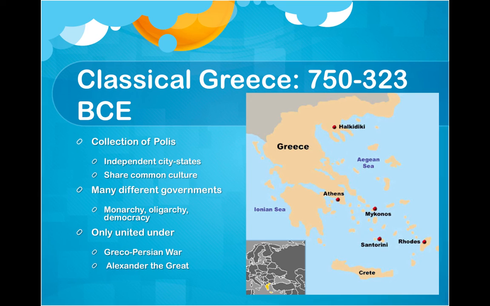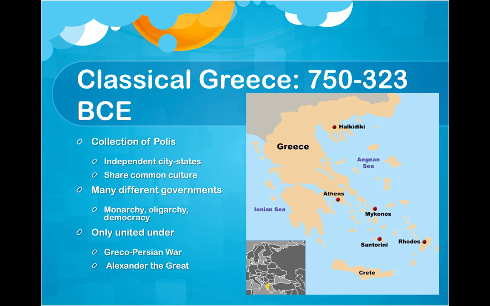Athens and Sparta and Thebes are all divided in what they're doing and what they want. They are united in the idea that they share a common culture, and that they all speak Greek and believe in the Greek gods, and have some of the same values. But for the most part, they are fiercely independent and don't want to be united at all. They all have different types of governments. We have monarchies, oligarchies, democracies. Like in Athens, you'll see a democracy.